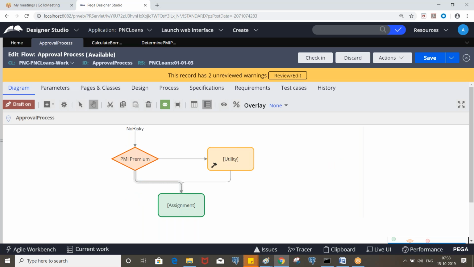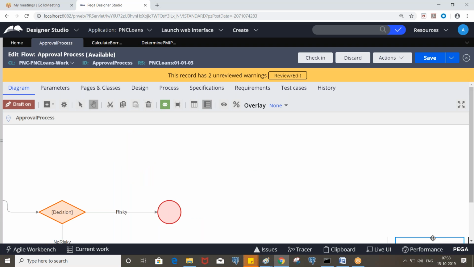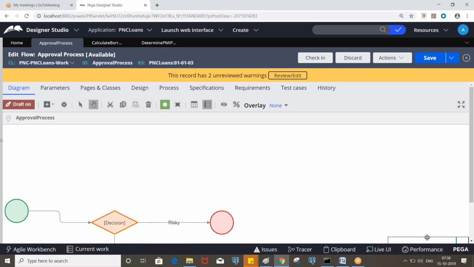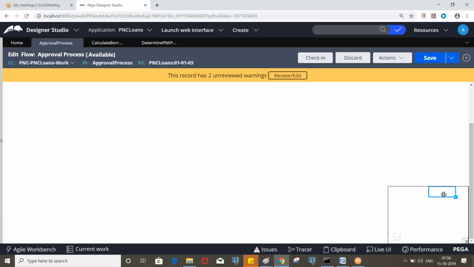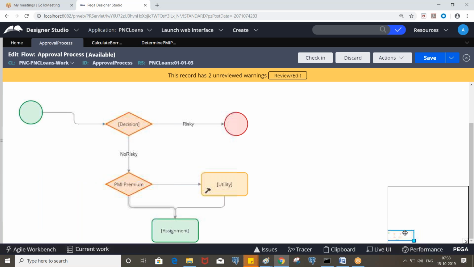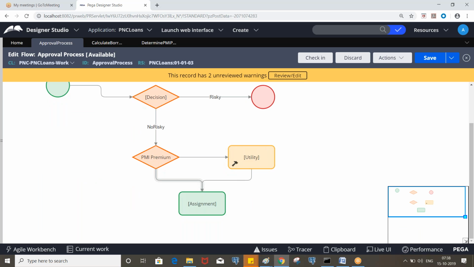Satya, can you explain one more time that? Yeah. So here, if it is risky, the first step, it is ending here, right? So it will be completed here, means the flow will be ended here.